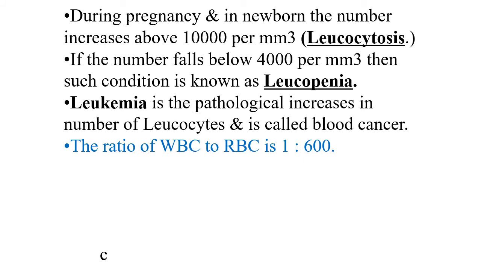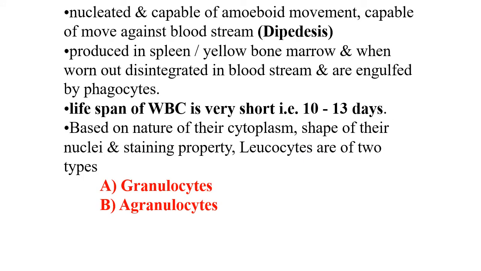The ratio of WBC to RBC for a normal healthy person is 1:600. WBCs are nucleated and capable of amoeboid movement. This movement of WBCs within the bloodstream is called diapedesis.